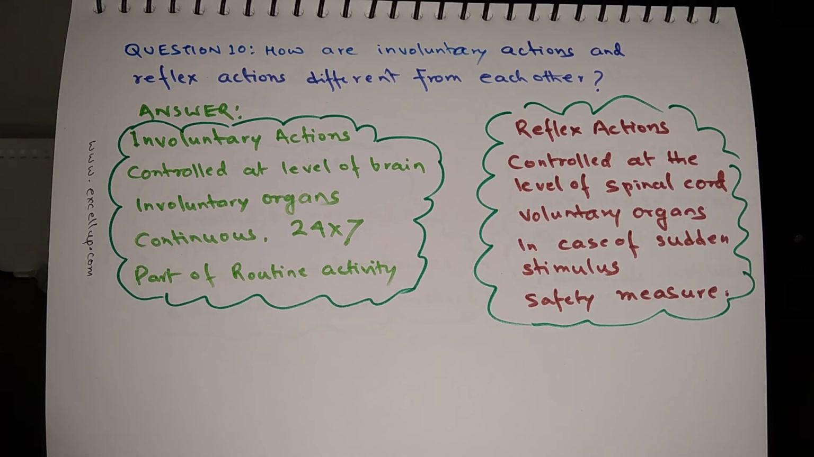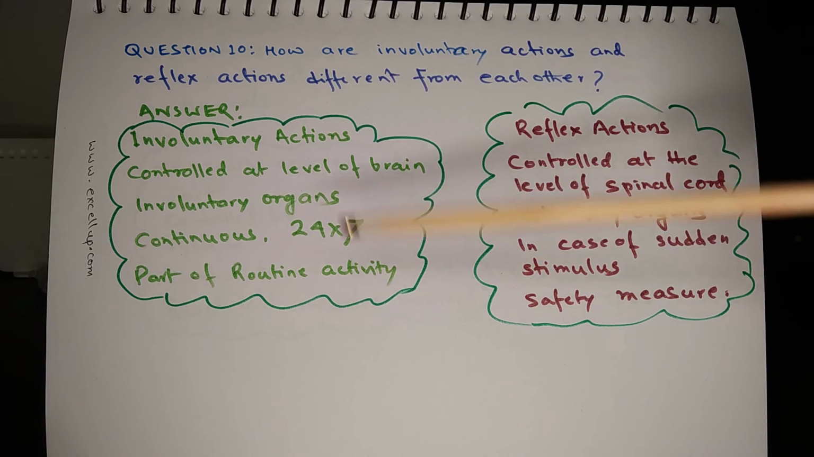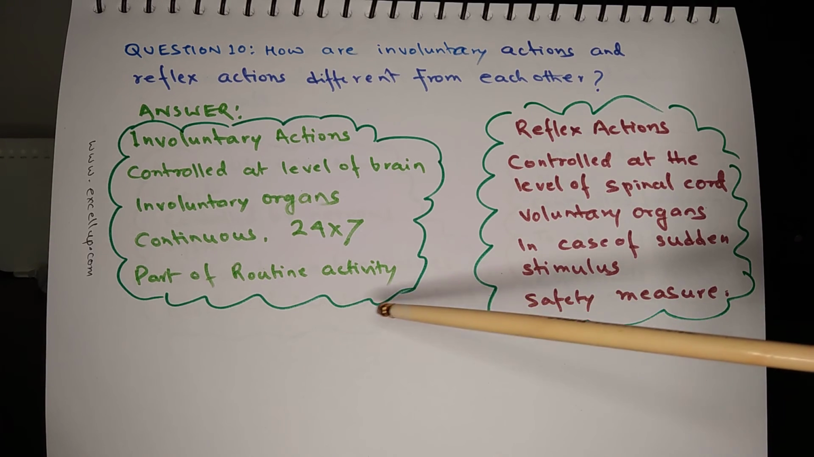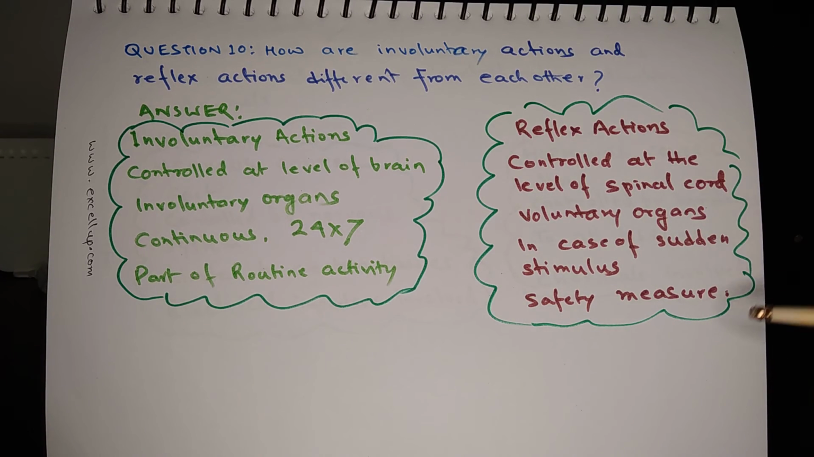Reflex action happens in voluntary organs. Involuntary actions are continuous, that is, they are 24/7, but reflex action happens in case of a sudden stimulus. Involuntary action is part of routine activity, and reflex action is a safety measure. So the reflex action happens in any part of the body, so that that particular part can be moved away from the imminent danger.